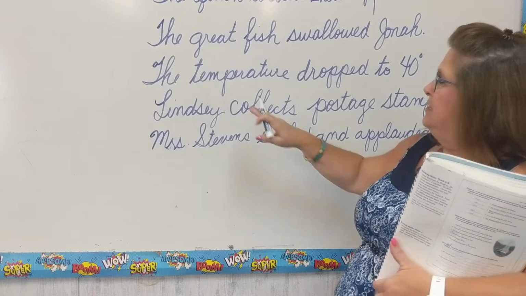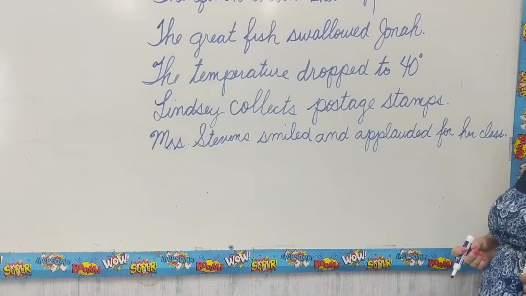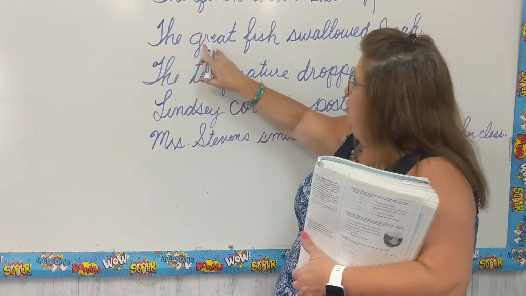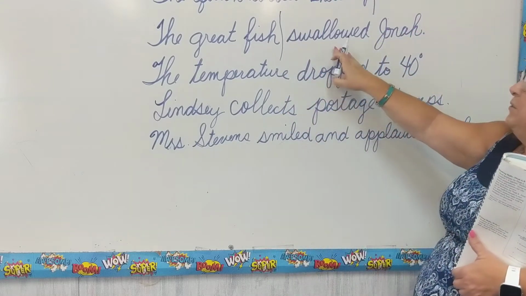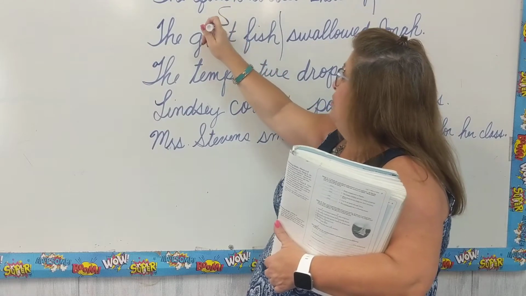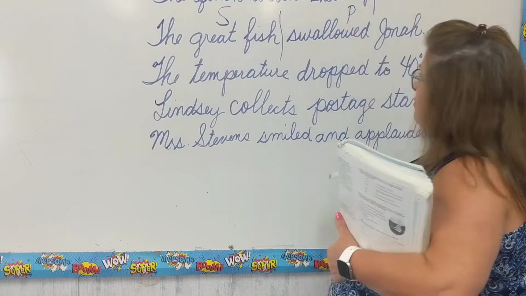Let's look at our next sentence. The great fish swallowed Jonah. Who or what is our sentence about? It's about the great fish. And what did that great fish do? He swallowed Jonah. So we just divided our sentence into two parts, the subject and the predicate.